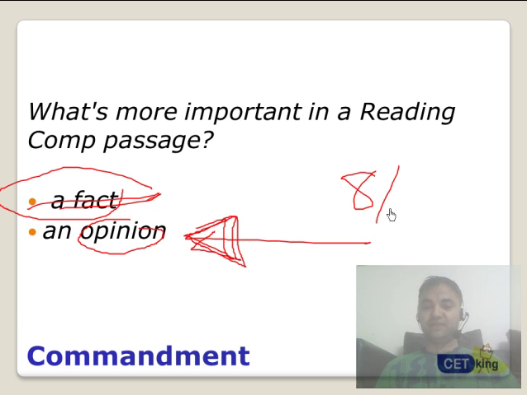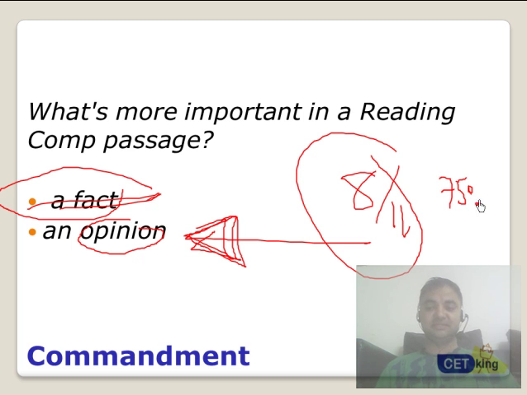Out of 11 questions, 8, which is almost 70-75% of the paper, have moved to inference-based RCs, not fact-based RCs. So in other words, if you are reading the complete passage, you are stupid. Yep, seriously. So we are here to help you out with how you can speed up and reduce the time by half by reading only the important information which you need to take out from the passage.